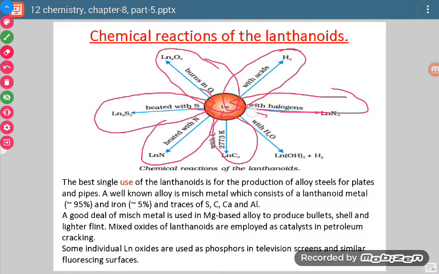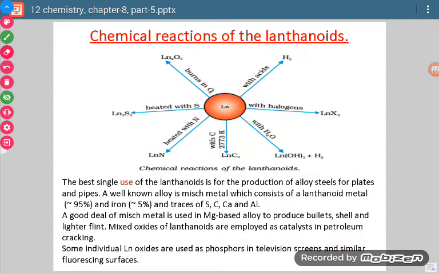Now see, this is the most important property. When they combine with water, they form their basic hydroxide. So in all, if you will see, the most common oxidation state is +3. Okay, now one more thing, what is the use of lanthanides? So there are few very important uses.